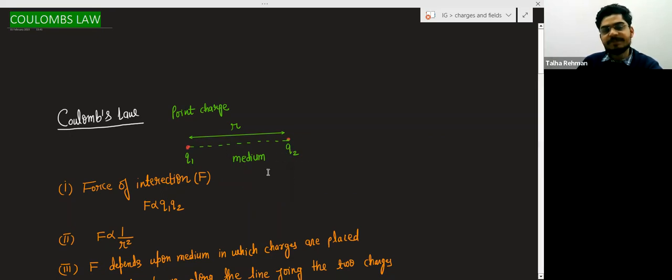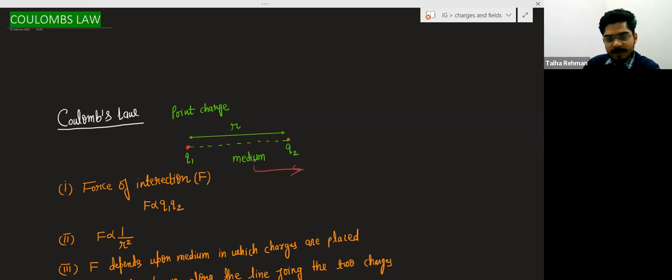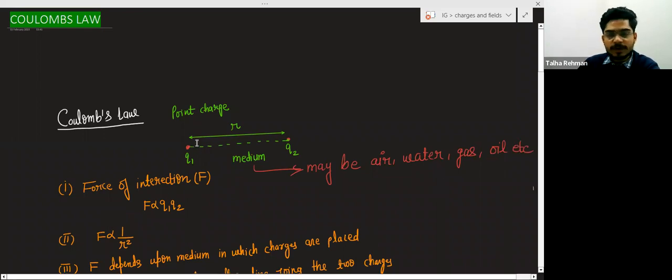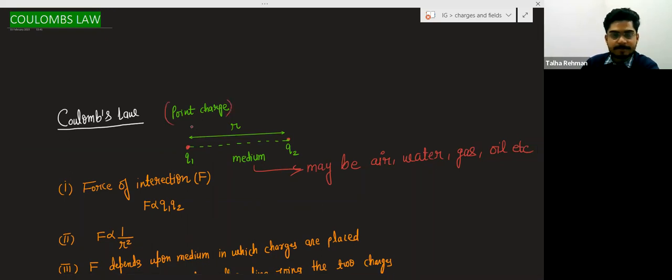This medium may be air, maybe water, maybe some gas, maybe oil, and maybe any other medium. These two charges are separated by some distance, which is r, and these two are point charges. Remember, point charges.